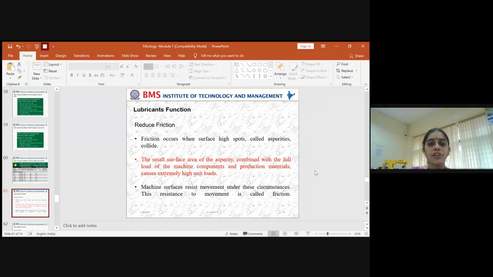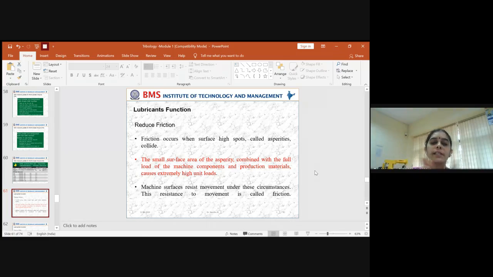Okay, so how does friction occur? Usually friction occurs when you have high spots called asperities, and it results in some collision also. Why does it happen? The small surface area generated as a spot, due to the fast movement of the rolling components, combines with the load acting on the machine component and across the surface of the material, and it causes an extremely high type of load bearing across a specific area.